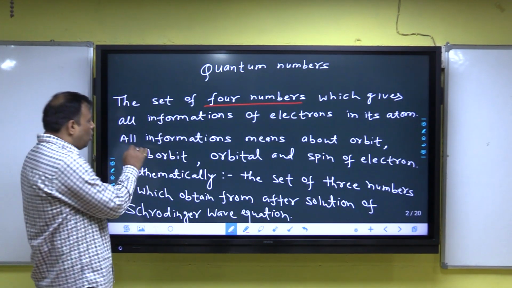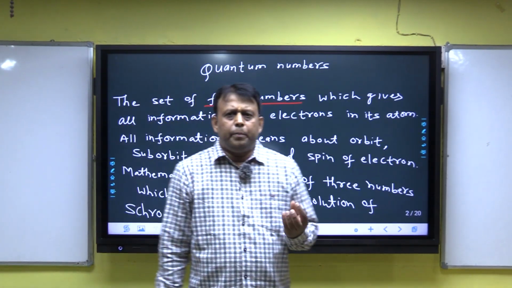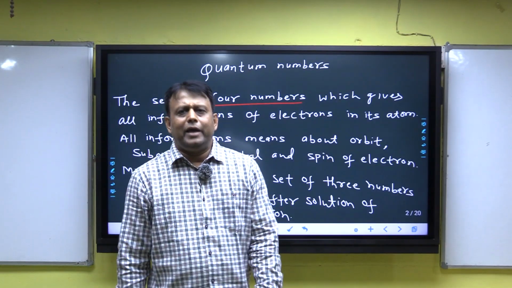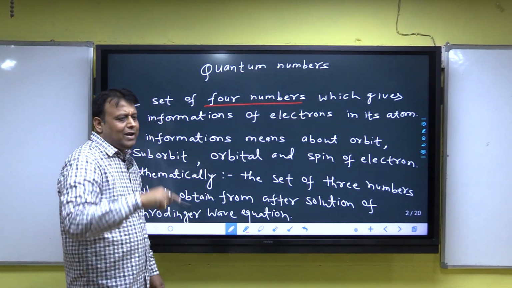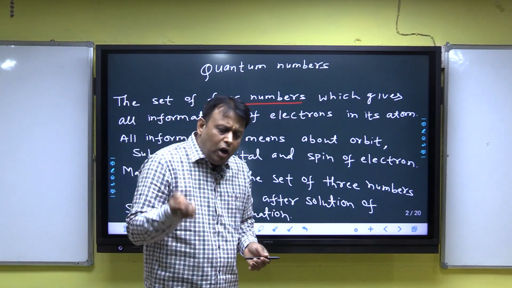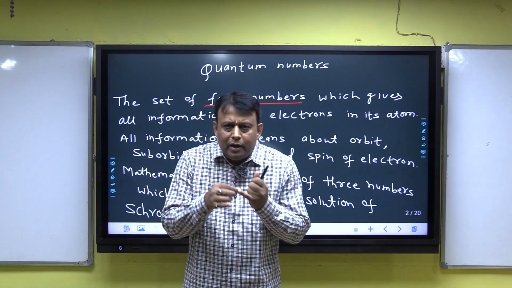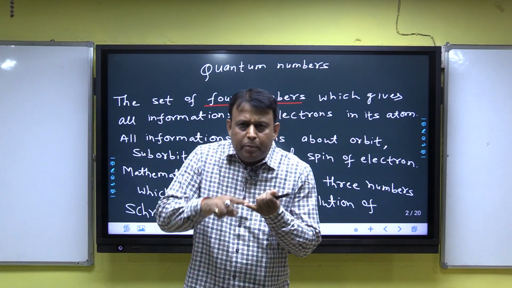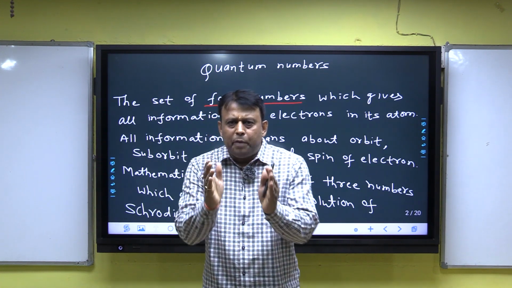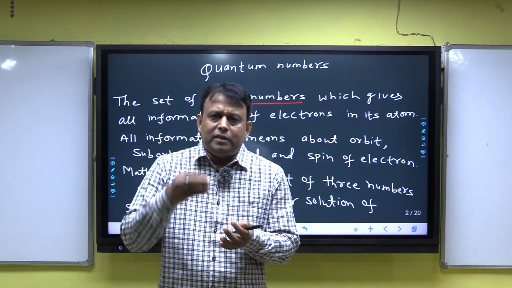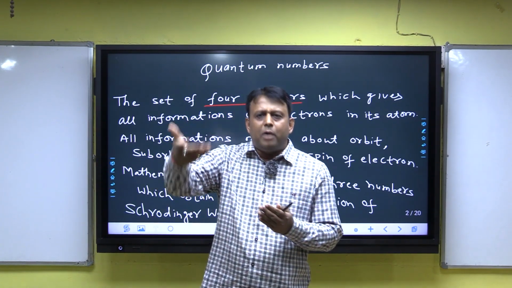Clear? All information means mainly position of electron and energy of electron. All information also means orbit of electron, that means name of orbit, orbit number, suborbits of electron, that means name of suborbit and shape of suborbit.